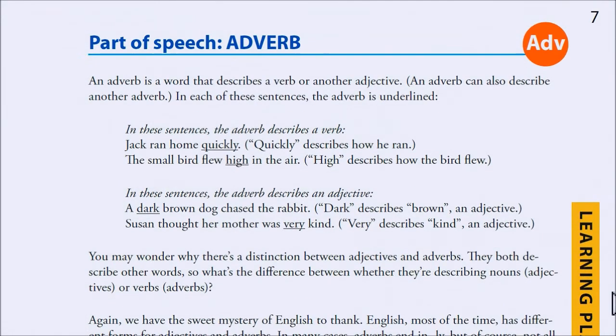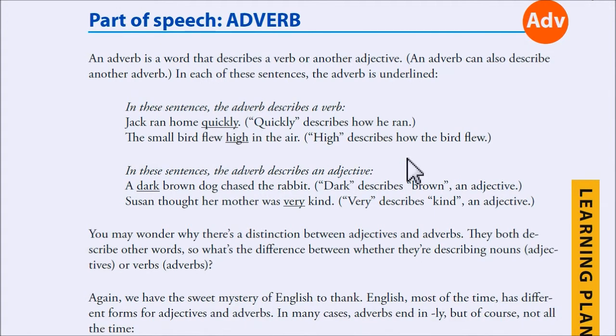And then there's one other thing, which is the adverb. Okay, now this is easy to remember. An adverb is a word that describes a verb or another adjective. So an adverb describes a verb. There's how you can remember it. So Jack ran home quickly. Quickly describes how he ran. The small bird flew high in the air. High describes how the bird flew.